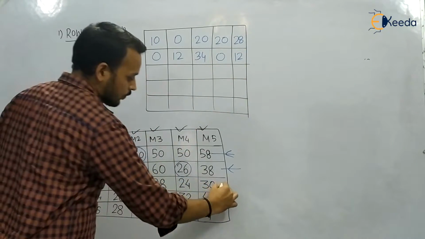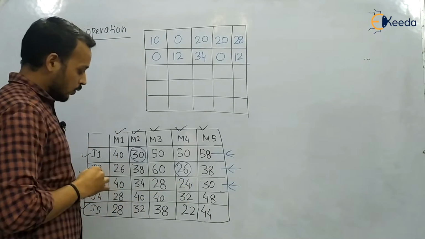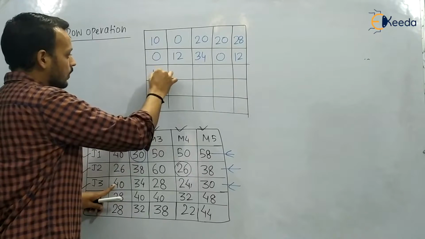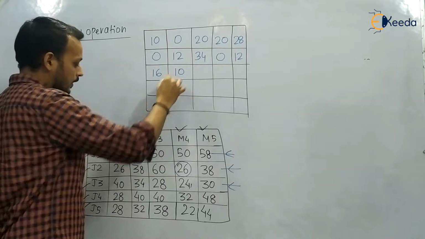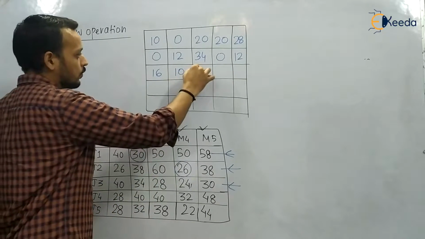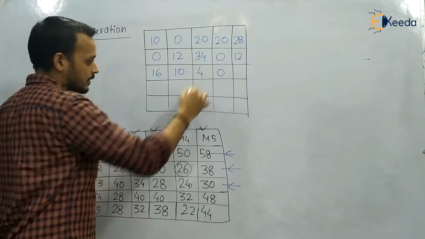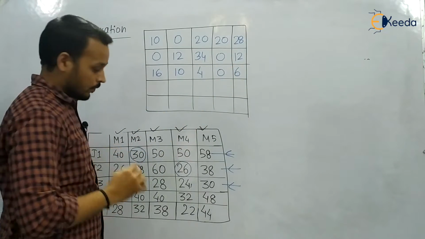Now for the third row, you can see the minimum is 24. So 40 minus 24, we will get 16. 34 minus 24, we will get 10. 28 minus 24, we will get 4. 24 minus 24, we will get 0. And here 30 minus 24, we will get 6.